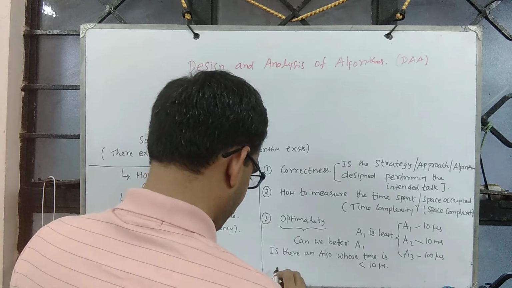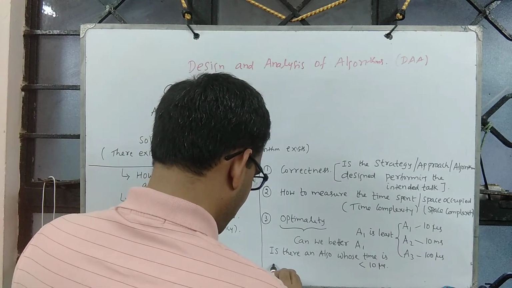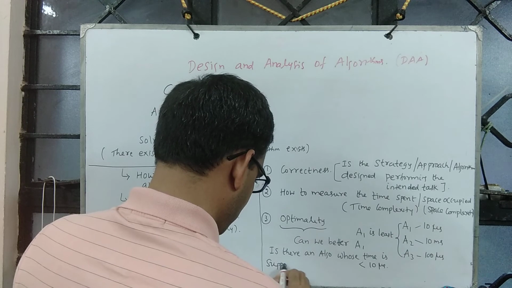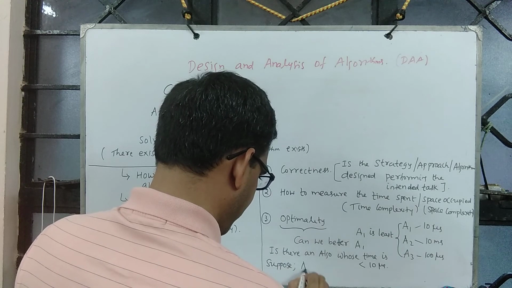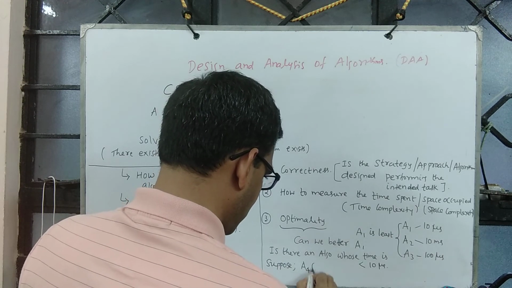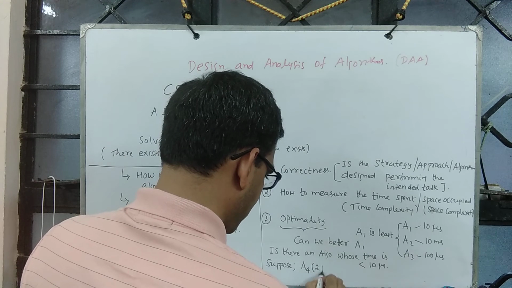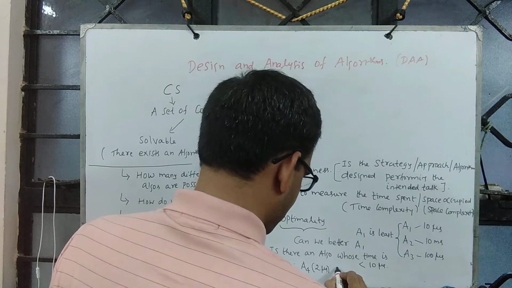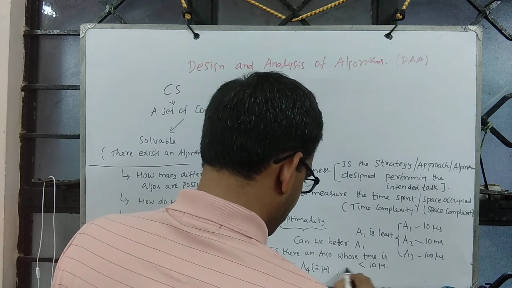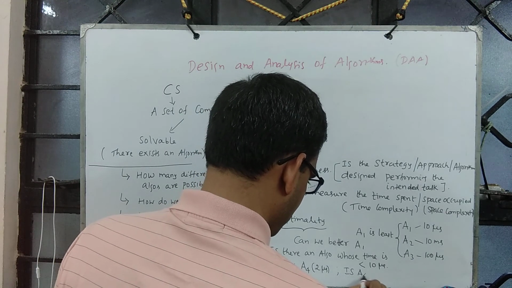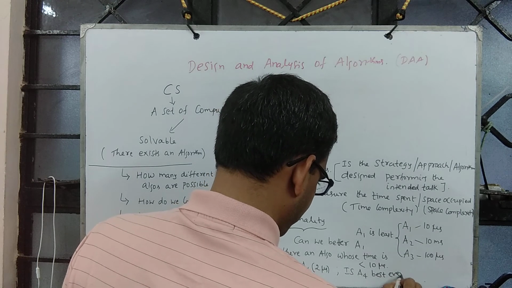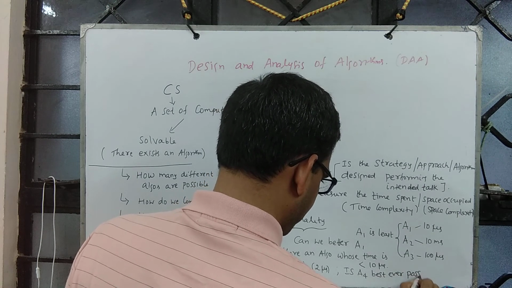Then we ask, is A4 the best ever possible?